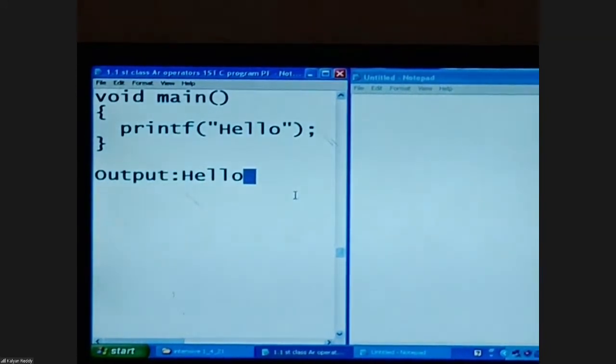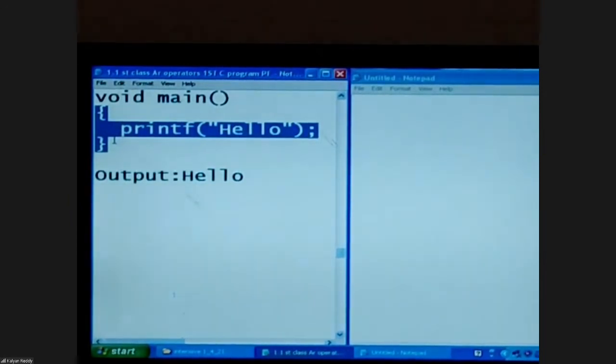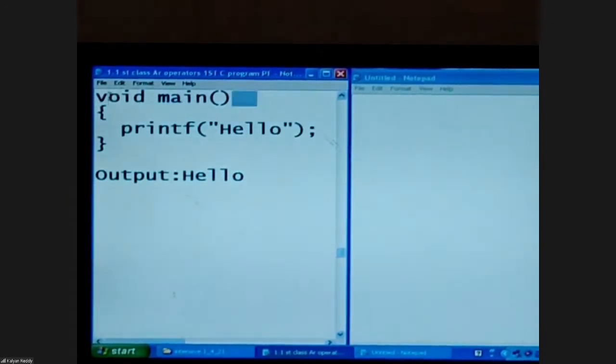Now come and analyze each pinpoint. In C, C++, Java, in all these programming languages, every statement must end with a semicolon. Here I gave a semicolon. But after main, is there any semicolon? No. Reason: it is not a statement. All statements are inside the main body, the curly braces open and close. Statement means instruction. Here no semicolon because main is not an instruction.